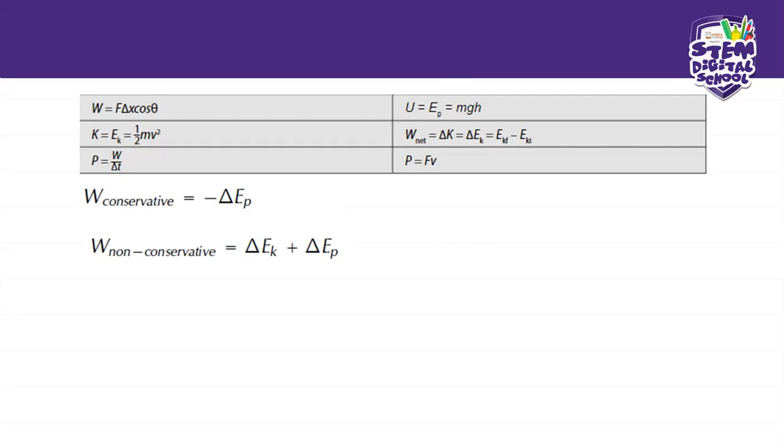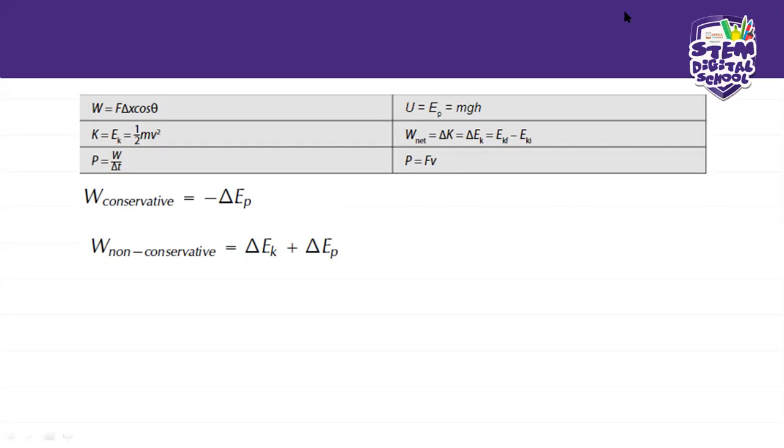So then you also have what we call power. Power is the rate at which work is done. Okay. And you can even see that in the formula because it's work done divided by delta t. So this is the only thing that's added. It's the time, so with respect to time, once the work is done with respect to time, then now we have power. But you can also say power is equal to force times velocity. Okay, so these are our power formulas that we've used in this chapter.